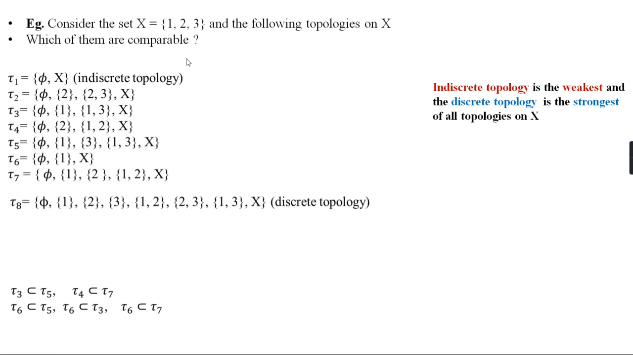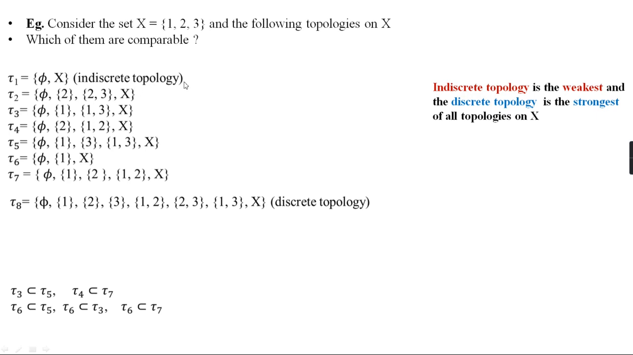These are the topologies defined. The set X is equal to {1, 2, 3}, and the first one, τ1, is the indiscrete topology, and then τ2, τ3, τ4, τ5, τ6, τ7 and τ8. All these are topologies defined on X. And the last one is the discrete topology, that is the set of all subsets of X. We know that the indiscrete topology is the weakest one and the discrete topology is the strongest one of all topologies defined on X, which we have already discussed.